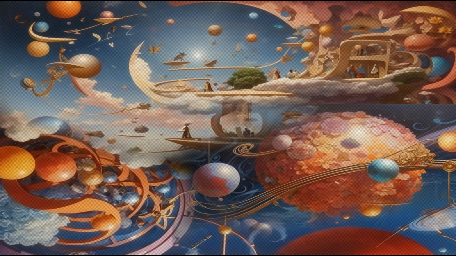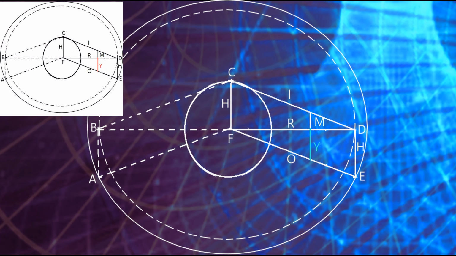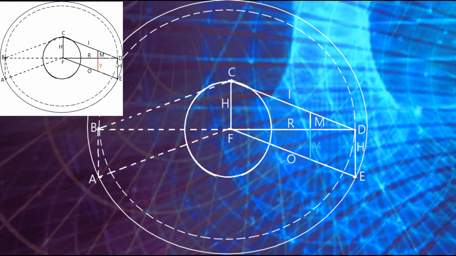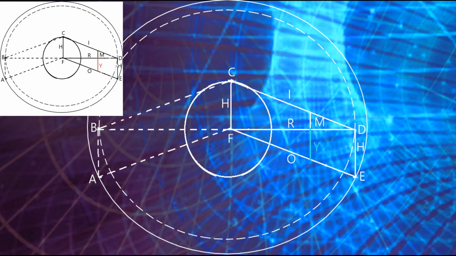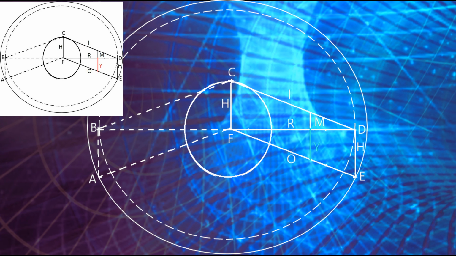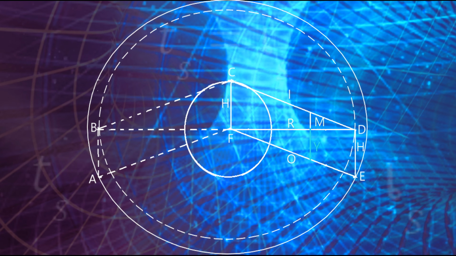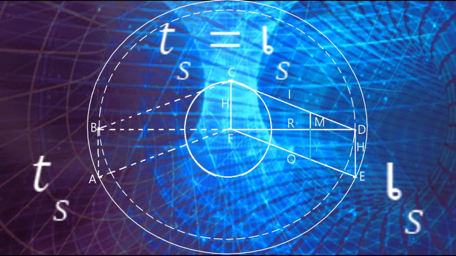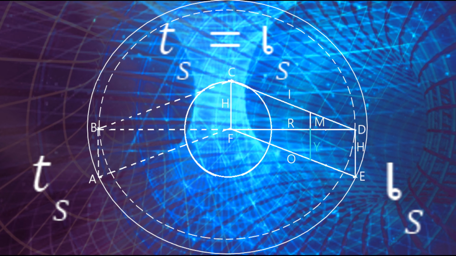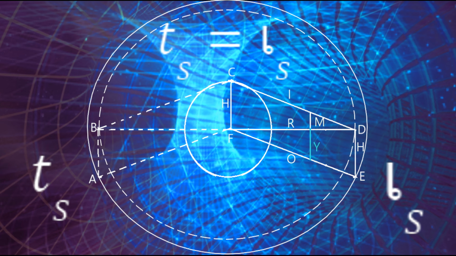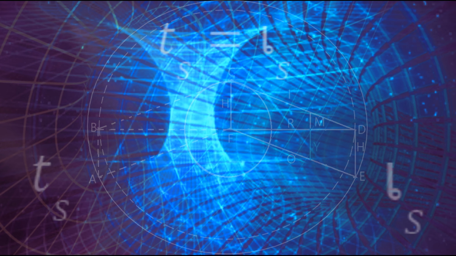Here I am going to bring a picture for better understanding. In this figure, the space or distance and the time are equally distributed. If we measure the strength of time and space inside this system, we can see that both are distributed with the same strength. So we can say that time is equal to space or distance. Distribution of time we can call Ts and distribution of space Ls. Ts equals Ls.